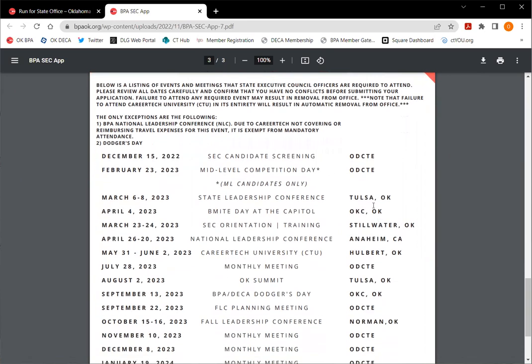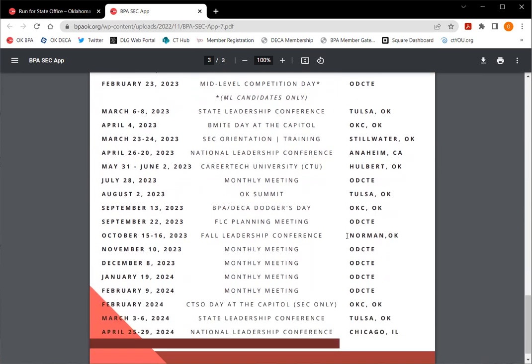We have December 15th, which is our state officer candidate screening here at ODCTE in Stillwater. The next date on the list is for our middle level candidates, which is our mid-level competition day, also held in Stillwater. We do not need all of the candidates to attend this day, just our middle level candidates, and that's actually where they'll campaign. We have our March 6th through 8th State Leadership Conference, so you'll be campaigning there and things like that. That'll be held in Tulsa.